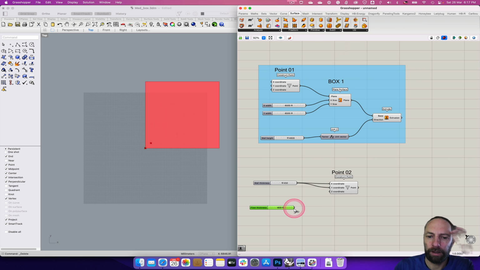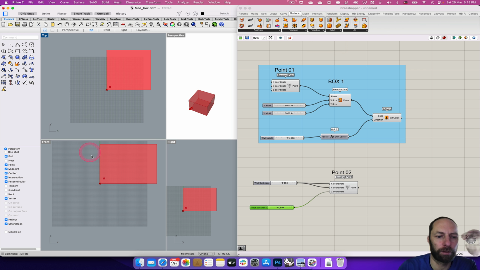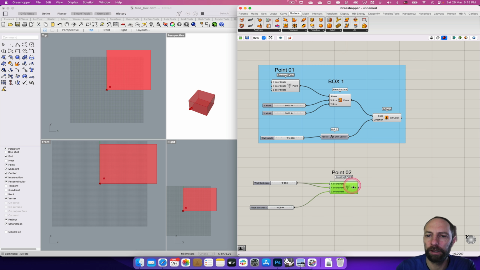And then we can give that the height above, so that sort of raises it up. So if we go back to the three views, you can see in this view that it's raised up into that corner. So we've got the second point ready to go and extrude something from. Now we've got the start similar to what we did in the previous box.